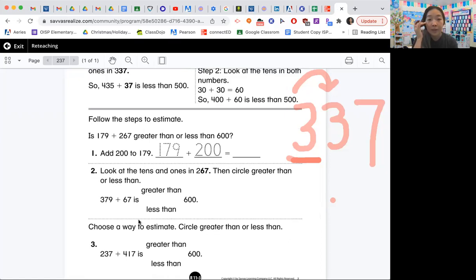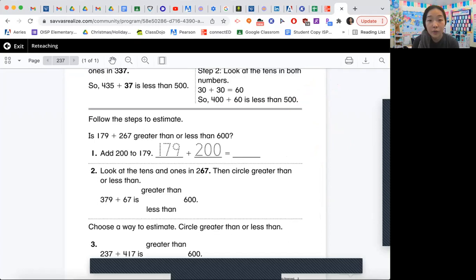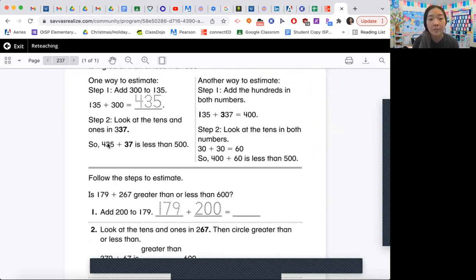Number 1, is 179 plus 267 greater than or less than 600? So we're going to add 2. Ooh, this one is different.